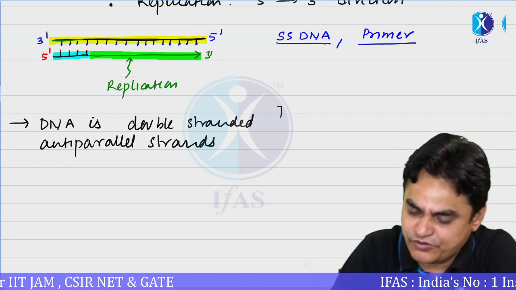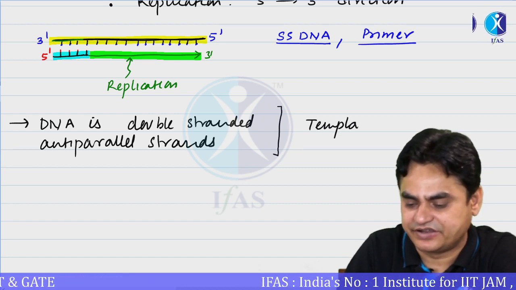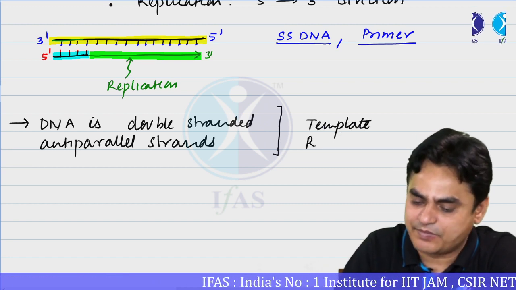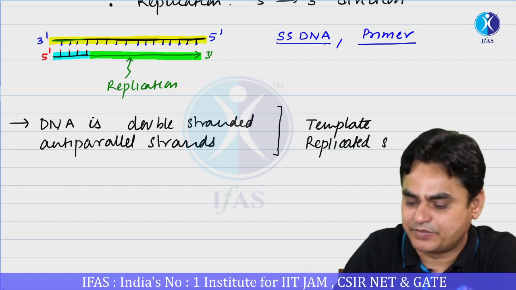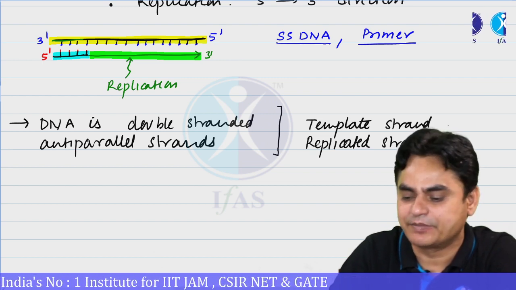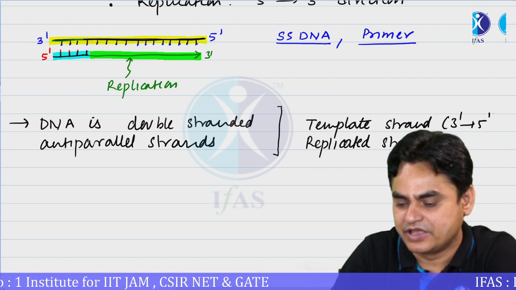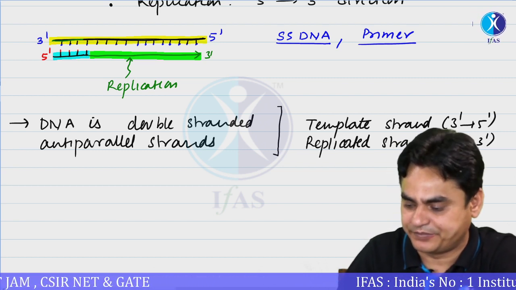So in this scenario, definitely the template strand and the replicated strand must have opposite polarity. If the template strand is 3' to 5', the strand which is synthesized must be 5' to 3'.